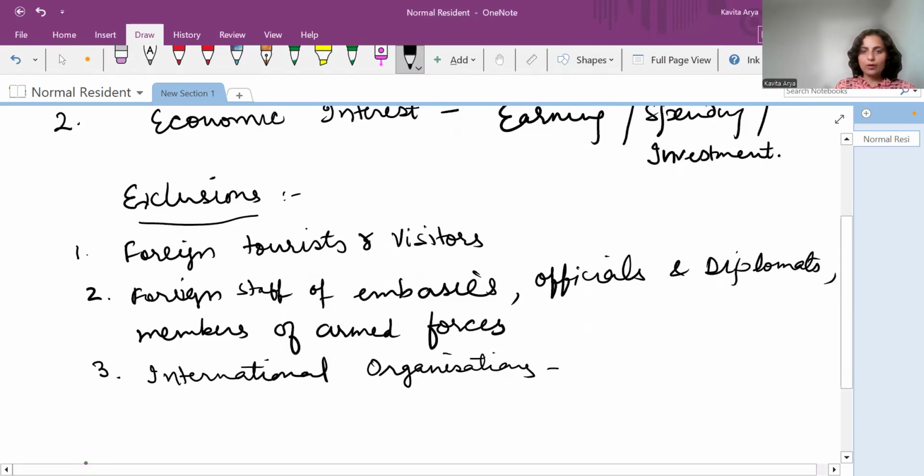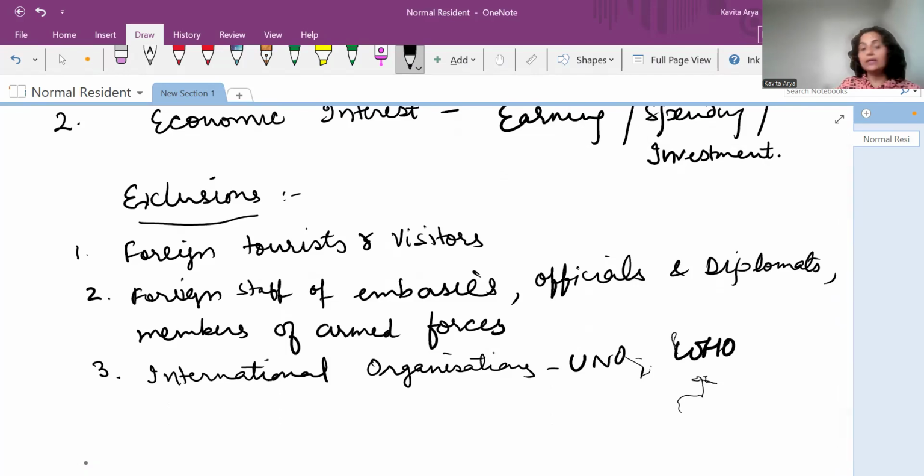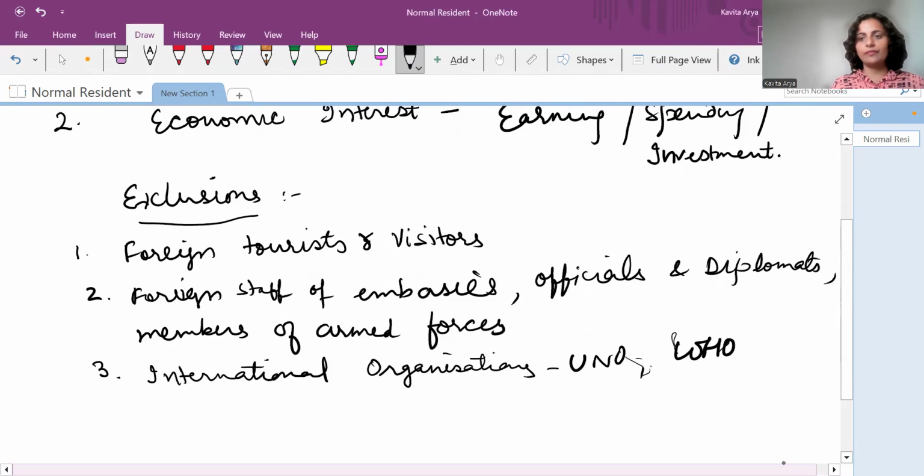So the international organizations like UNO and WTO, WHO are the part of international area. They are not the part of any country's domestic territory, or they are not the normal resident of any particular area.